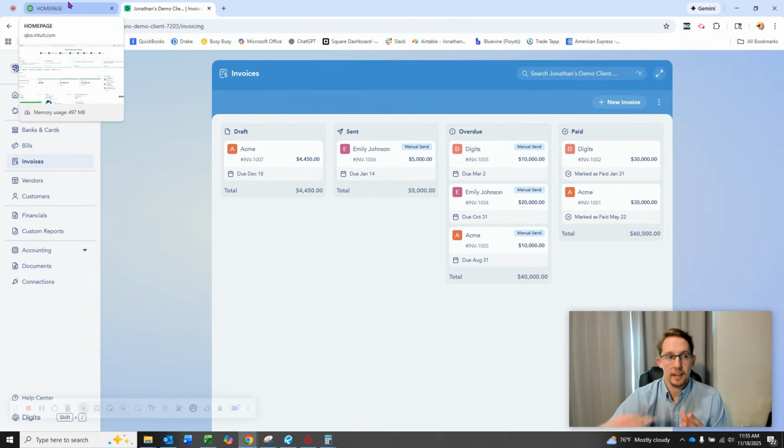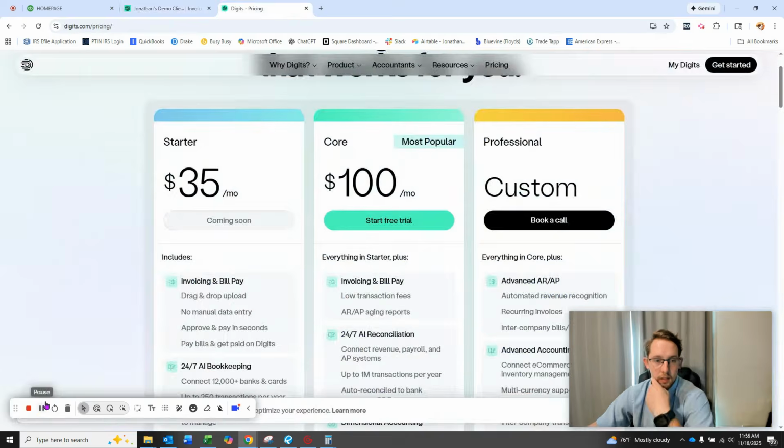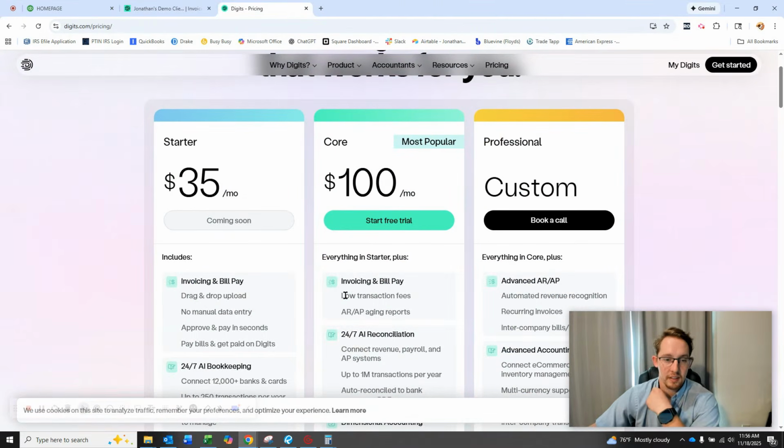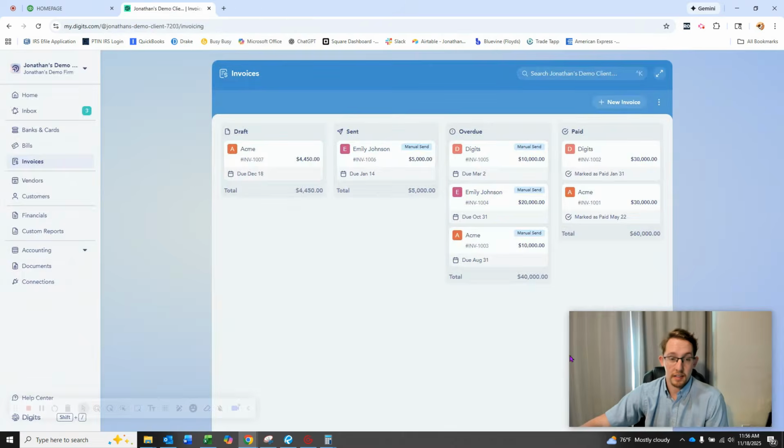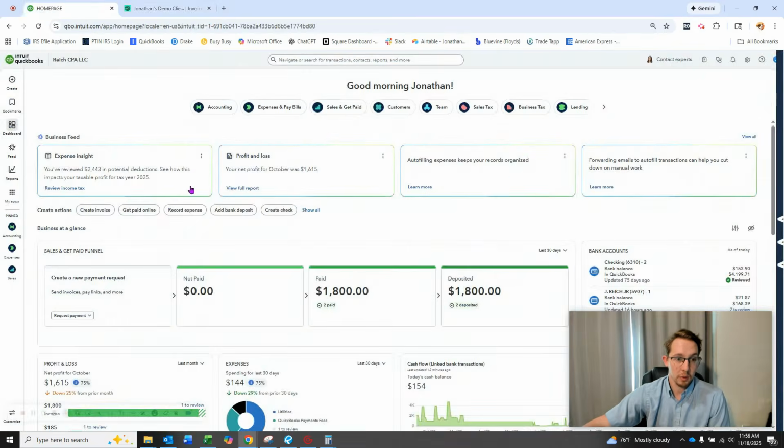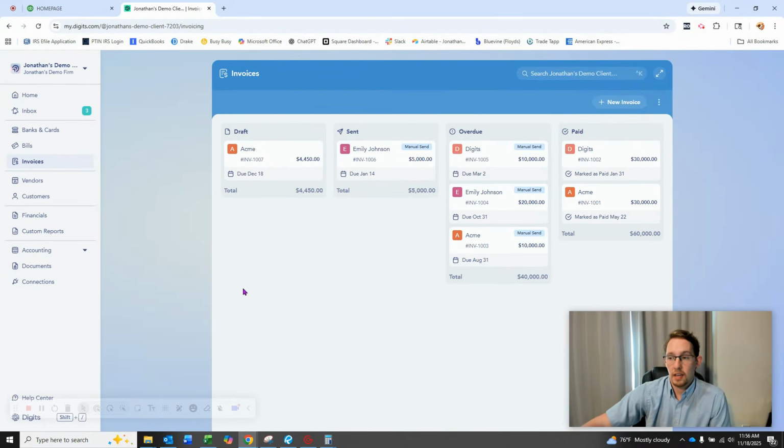Digits does have a small cost, if I'm not mistaken. Yes, I went ahead and pulled it up just because I wanted to be certain. So there are some very small transaction fees associated with receiving income via Digits, but it's not as much as QuickBooks. I do know that for a fact when I met with the Digits team to talk about some of the highlights and lowlights. So there are some fees, but the bill pay is included, unlike with QuickBooks Online bill pay. Other items, you're both going to have access to the standard reports. QuickBooks does have the reports.